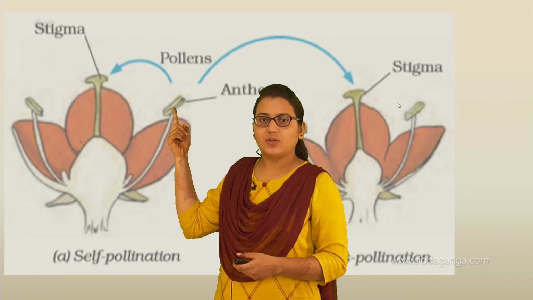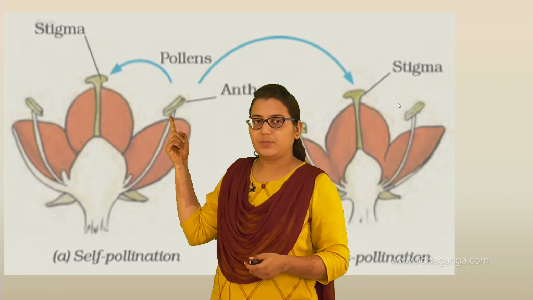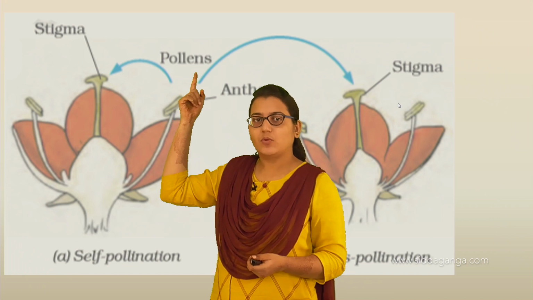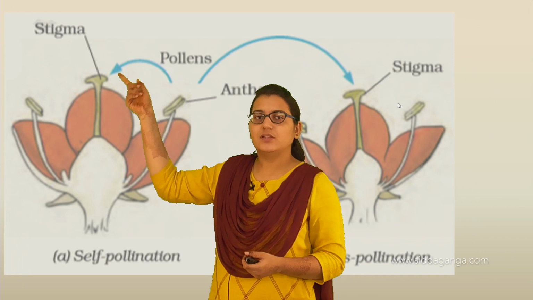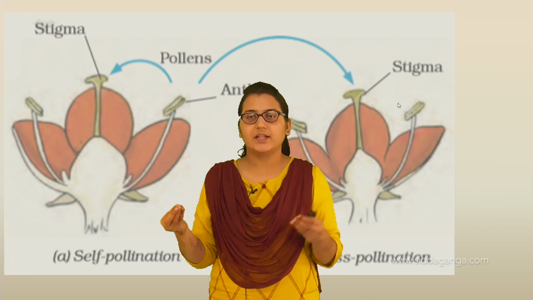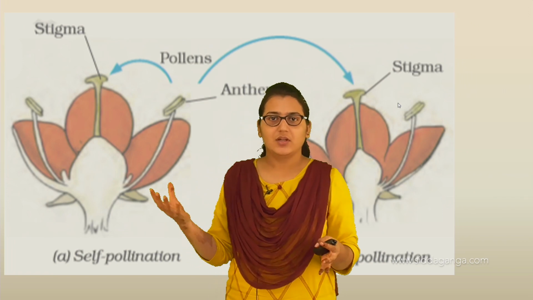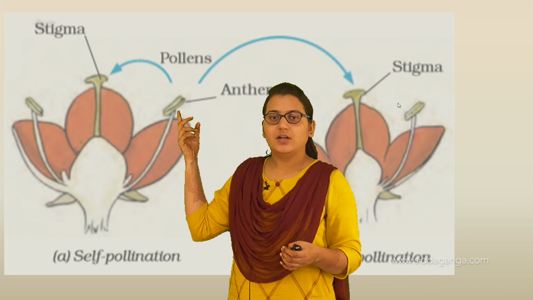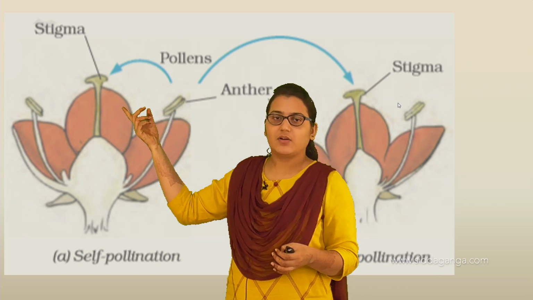When the anther of this flower, that is, the pollen grains of this flower... why am I saying pollen? Because inside this pollen they carry male gametes. This has to fuse with the female. Only when the male and female gametes fuse together in sexual reproduction do they form a new individual, that is a zygote.